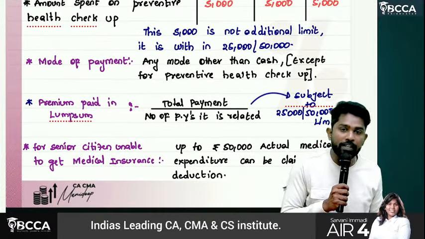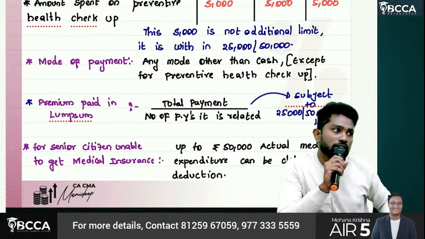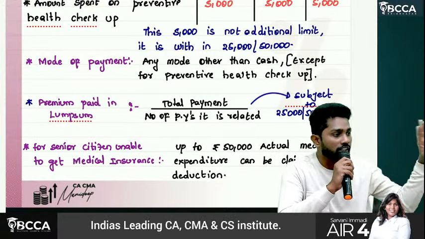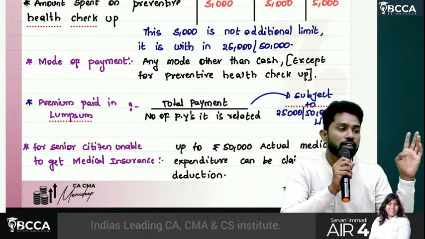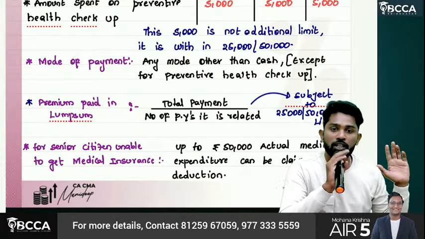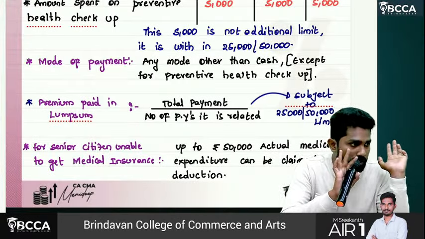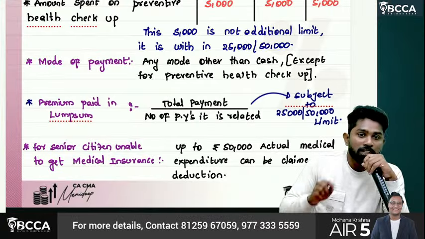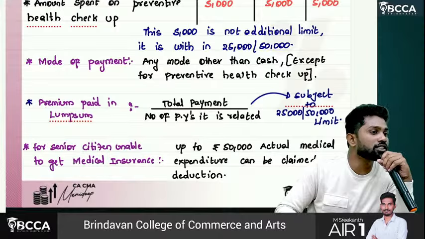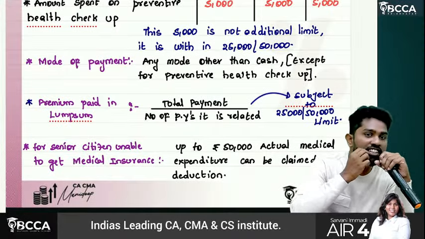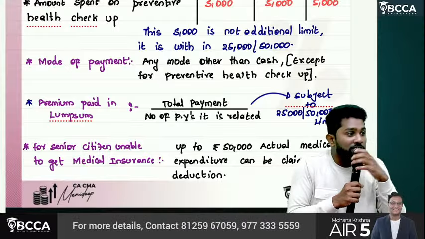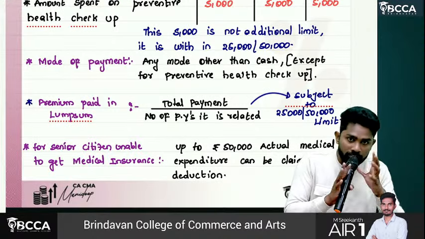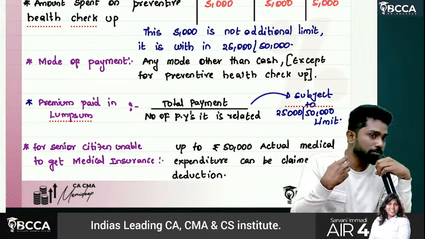Then, premium paid in lump sum. Sir, you don't want to pay 20,000, 30,000 every year like that. Now itself you will pay 5 lakhs, and you are asking the insurance company, for the next 15 years, whatever happens to me or my family with respect to health, you only have to bear. You are paying 5 lakhs lump sum. But in the current year, maximum you can claim deduction of only 25,000. Assuming you are a senior citizen, maximum you can claim is 50,000. The other 4,50,000 is not eligible for deduction. It's a loss for us, right? Paying one time only, you are not eligible for deduction.